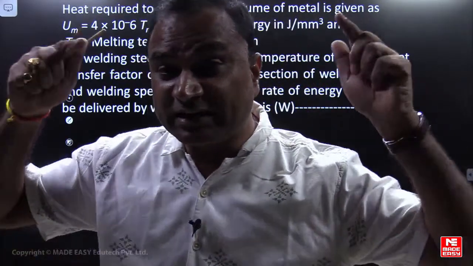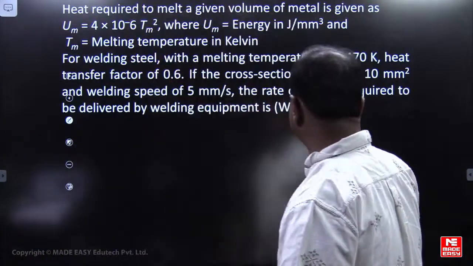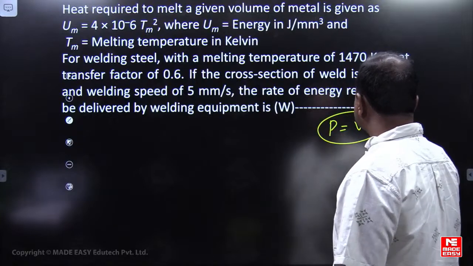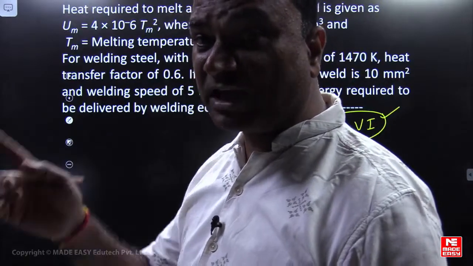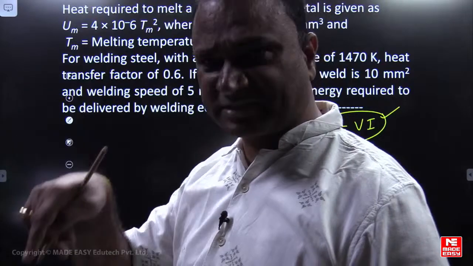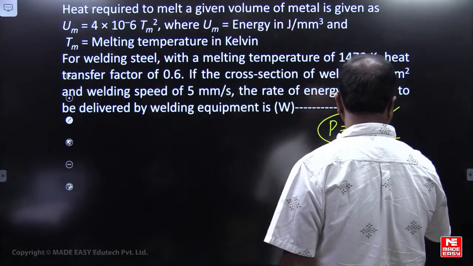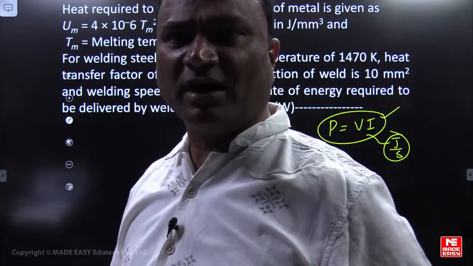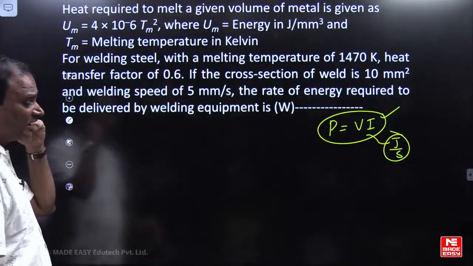Rate of energy required to be delivered by the welding equipment means indirectly we need to calculate the power, that is V and I. Rate of energy means joules per second, so many watts. But he has not given the heat required to melt, friends.